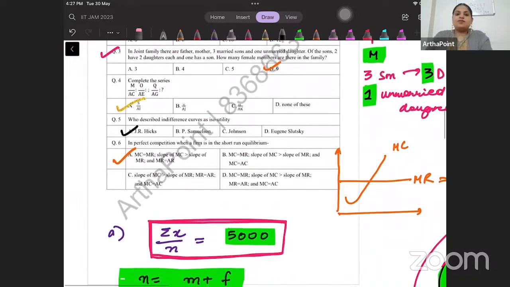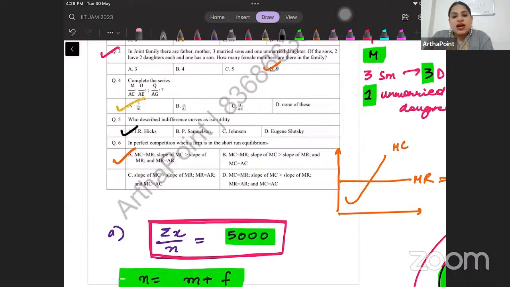This is very interesting. In a joint family, there are father, mother, and 3 married sons, an unmarried daughter, and of the sons, 2 have 2 daughters each and 1 has a son. Take some time, try to do this yourself also.